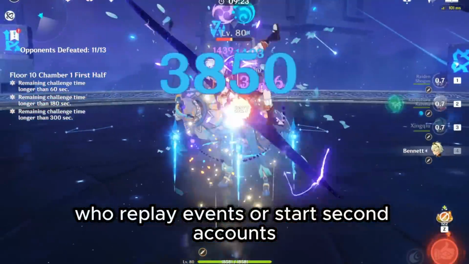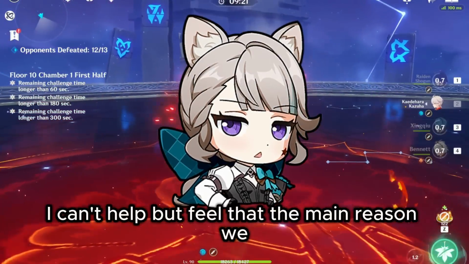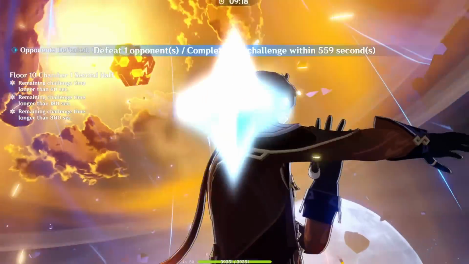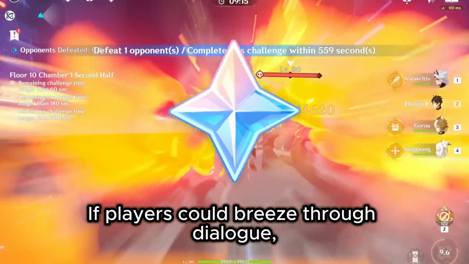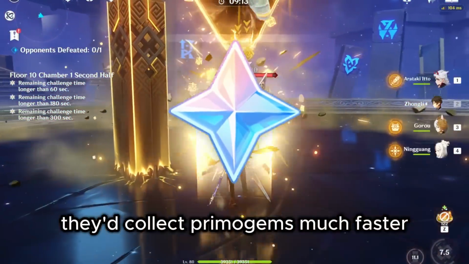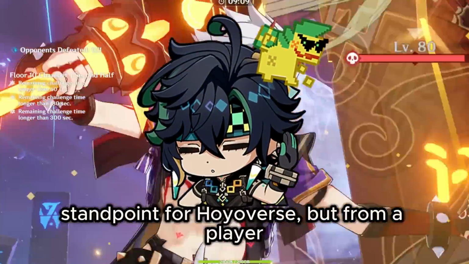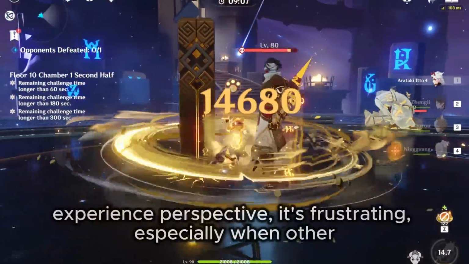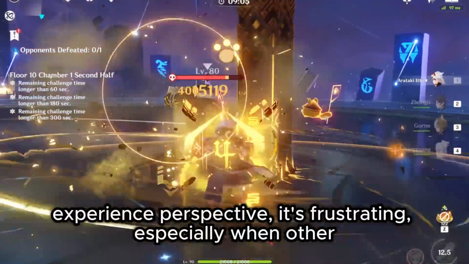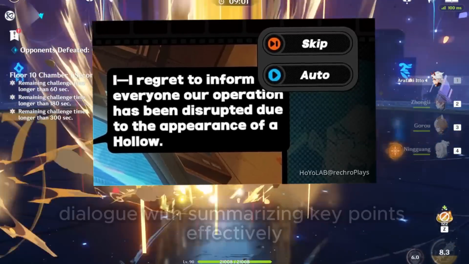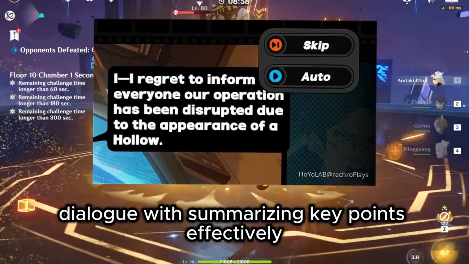start second accounts. I can't help but feel that the main reason we don't have a skip button is tied to business. If players could breeze through dialogue, they'd collect Primo Gems much faster, which probably isn't ideal from a financial standpoint for Hoyoverse. But from a player experience perspective, it's frustrating, especially when other games like Zenless manage to balance skipping dialogue with summarizing key points effectively.